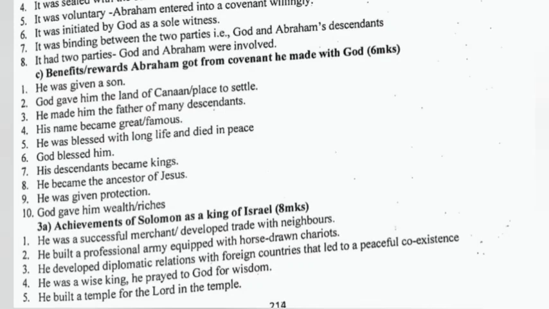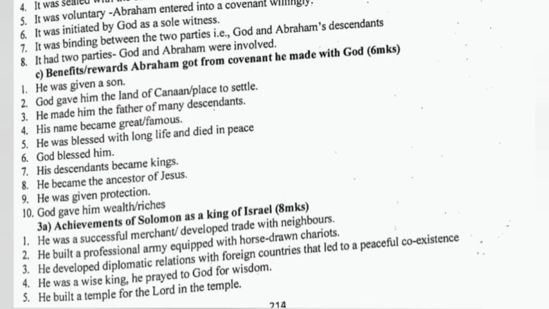Question 3. Achievements of Solomon as the king of Israel. He was a successful merchant. That is, he developed trade with neighbors. He built a professional army equipped with horse-drawn chariots. He developed diplomatic relations with foreign countries that led to peaceful coexistence.